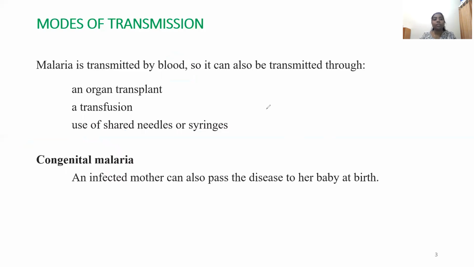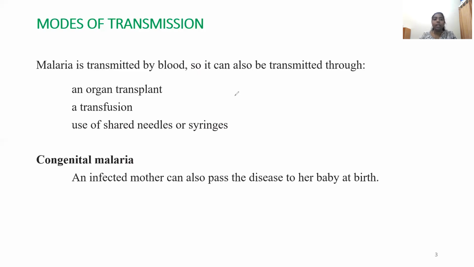So the primary mode of transmission is only by blood, but it may not be carried only by the Anopheles mosquito. It can be directly transmitted from one person to another through infected blood, by organ transplant, transfusion, or use of shared needles and syringes, and also by the congenital route, when an infected mother delivering a baby passes it on to her baby.